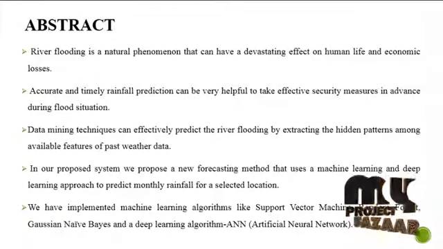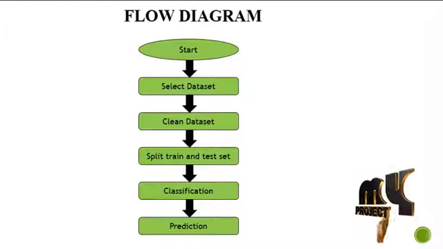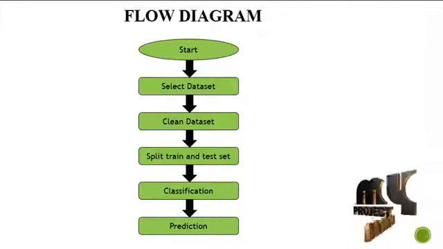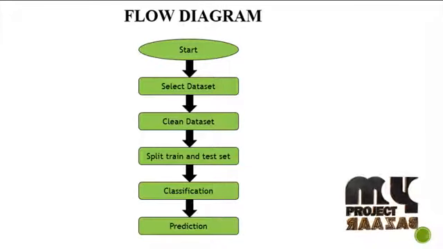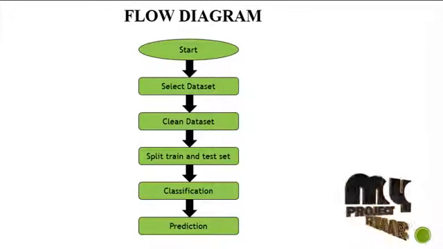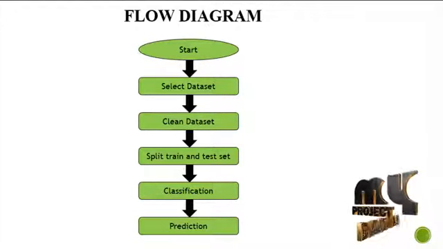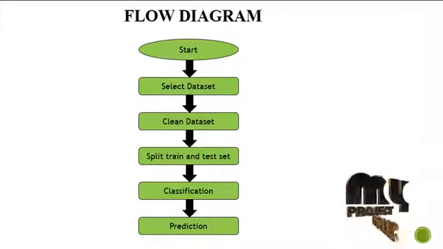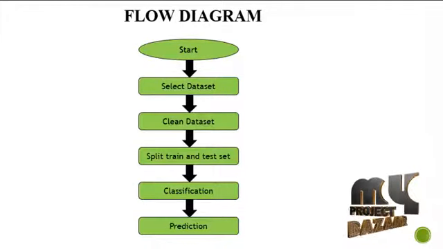neural network algorithm. And the flow diagram of the project is: first we need to start the program and select the flood severity dataset, then clean the dataset. In the cleaning process, if the dataset contains any missing values or null values, it will automatically replace the missing values and NaN values with a unique value of 0.